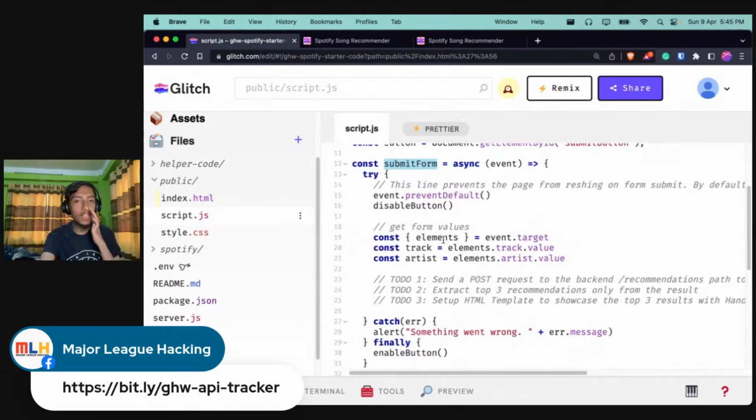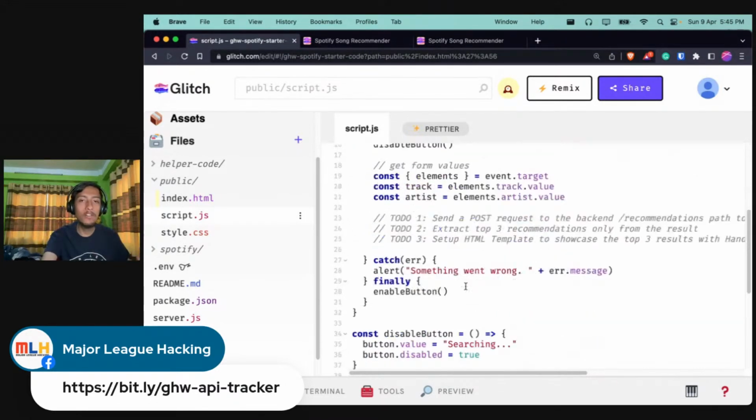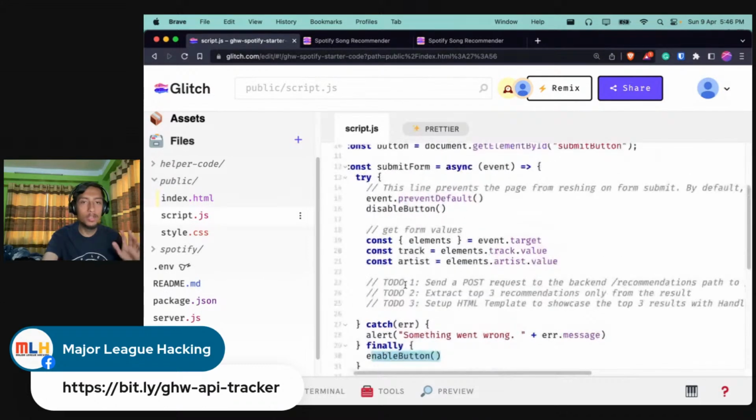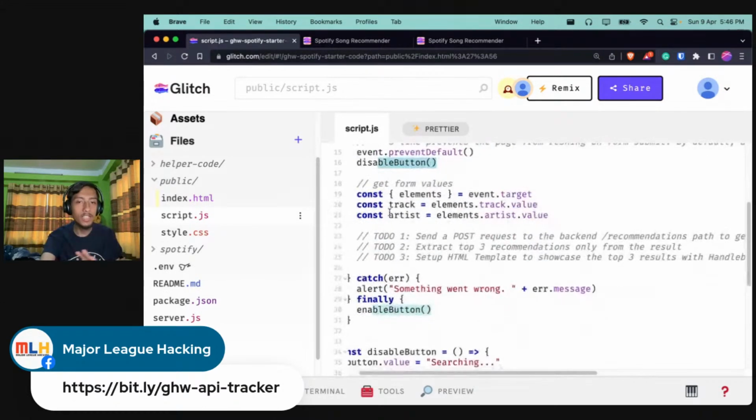And we can see there is some boilerplate code and we are trying to do something, and if there is an error, then we are alerting that something went wrong with the error message, and finally we enable and disable the button, right? So we have this functionality over here.